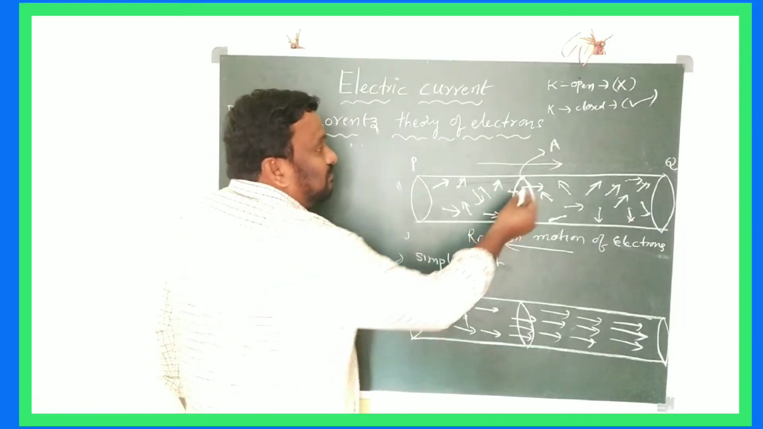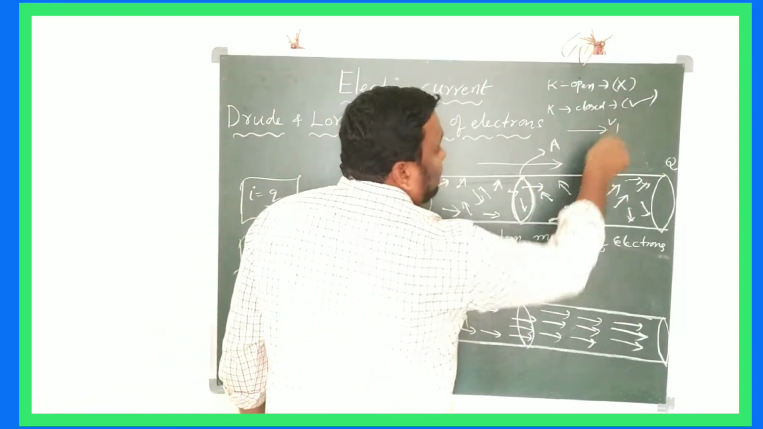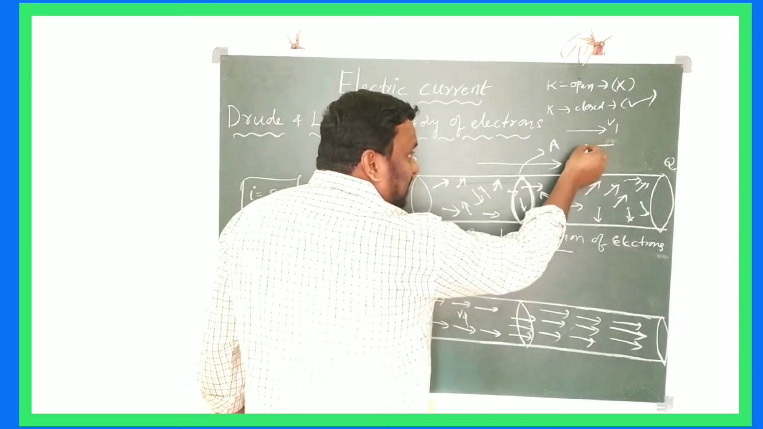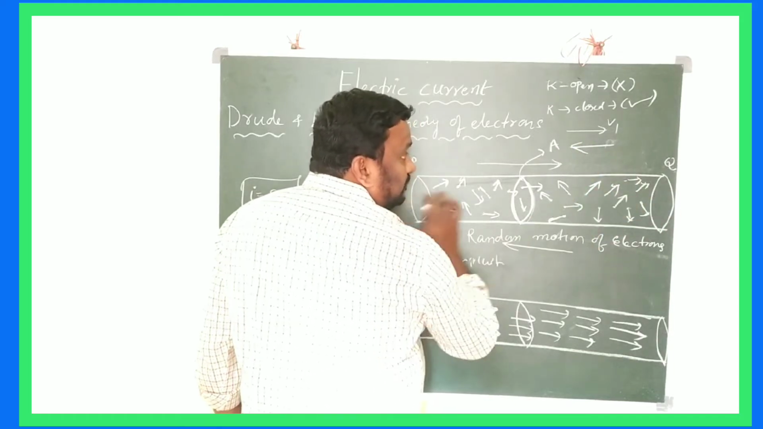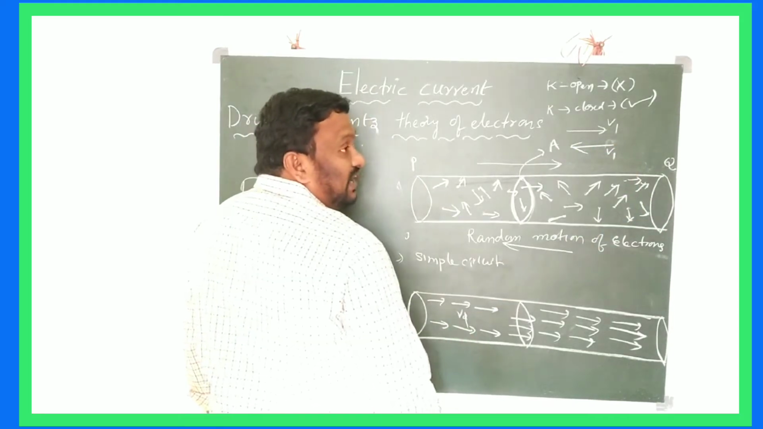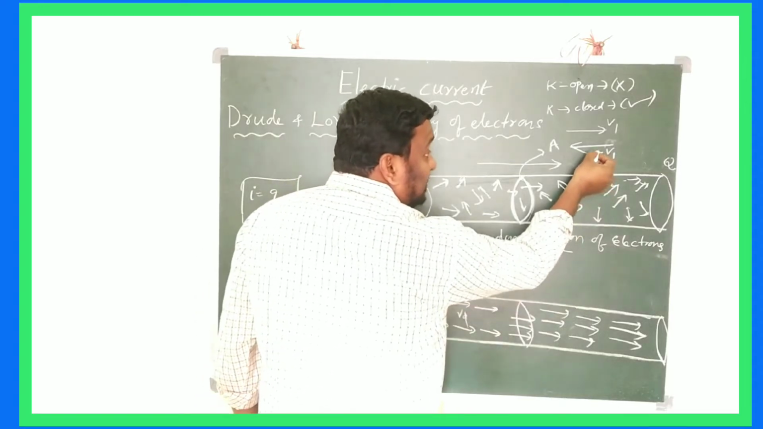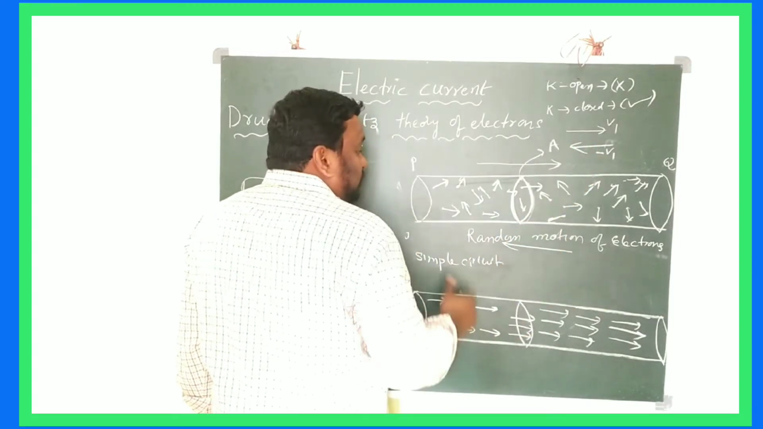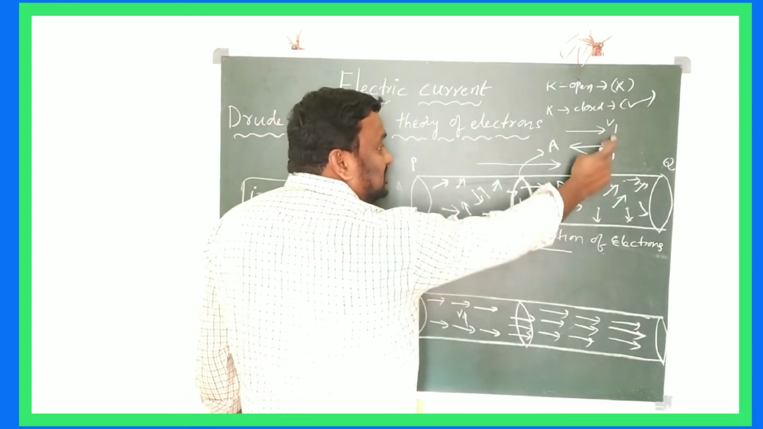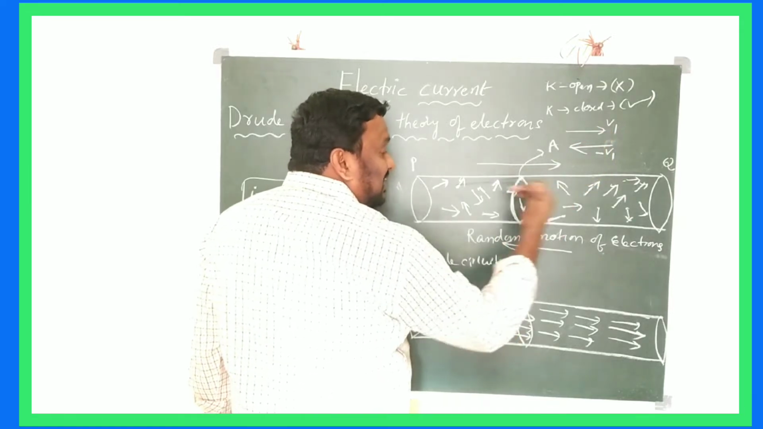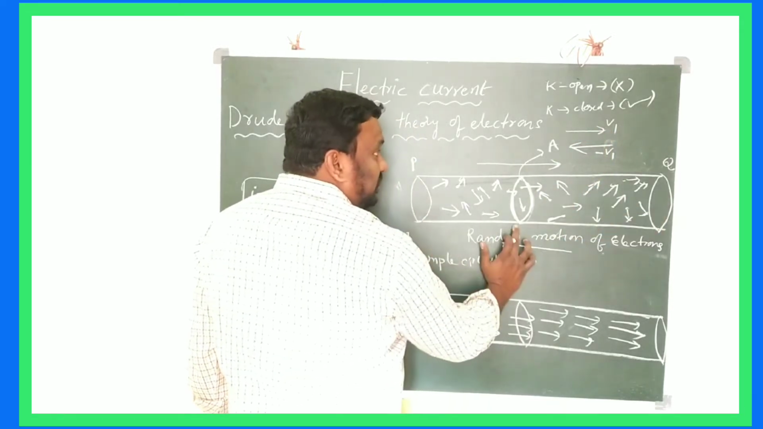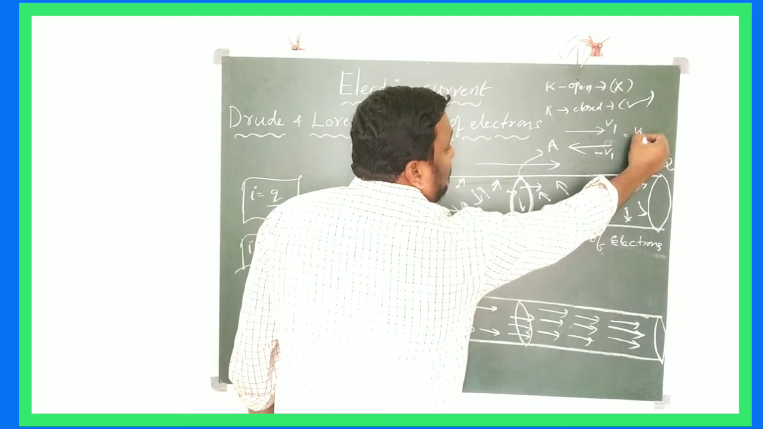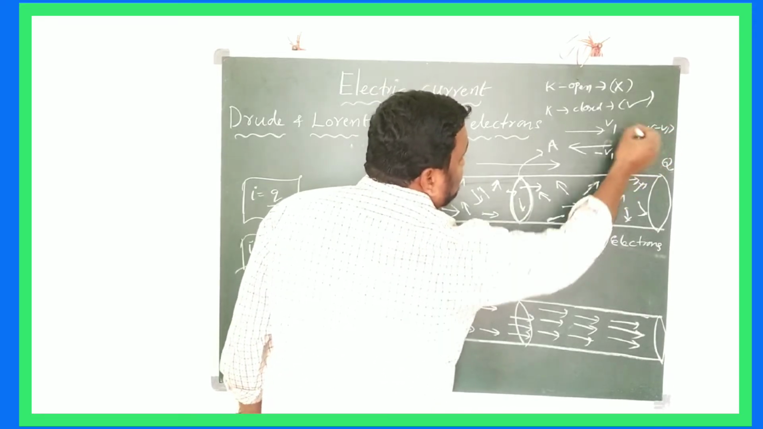That's why, for example, for the first electron I am going to say v1, moving from P to Q. And another electron is coming from Q to P, which also has velocity v1 but opposite to the first one. Just imagine one electron moving from P to Q with velocity v1, and another electron moving from Q to P through A with velocity minus v1. Then what is the net velocity? v1 plus minus v1 equals 0.